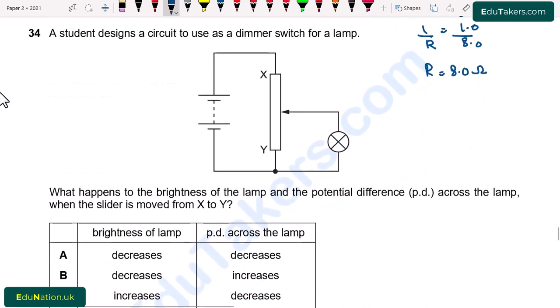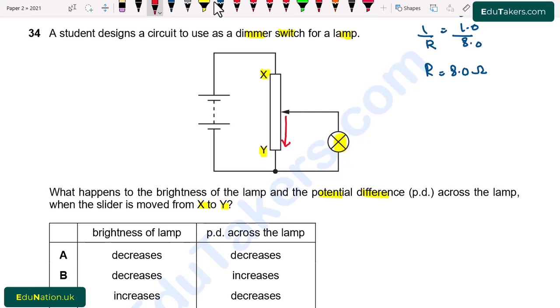Question number 34. A student designs a circuit to use as a dimmer switch for a lamp. Here is the circuit shown. 2 points X and Y are shown. There is also the lamp that is attached here. What happens to the brightness of the lamp and the potential difference across the lamp when the slider is moved from X to Y? So first of all, we have to move this slider from X to Y. Then what will happen to the brightness of the lamp and the potential difference across the lamp?